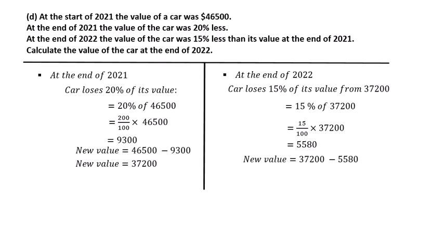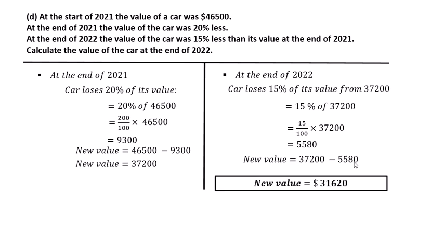So the new value is found by subtracting the loss: 37,200 minus 18,600. After subtraction, we get the new value, $18,600.